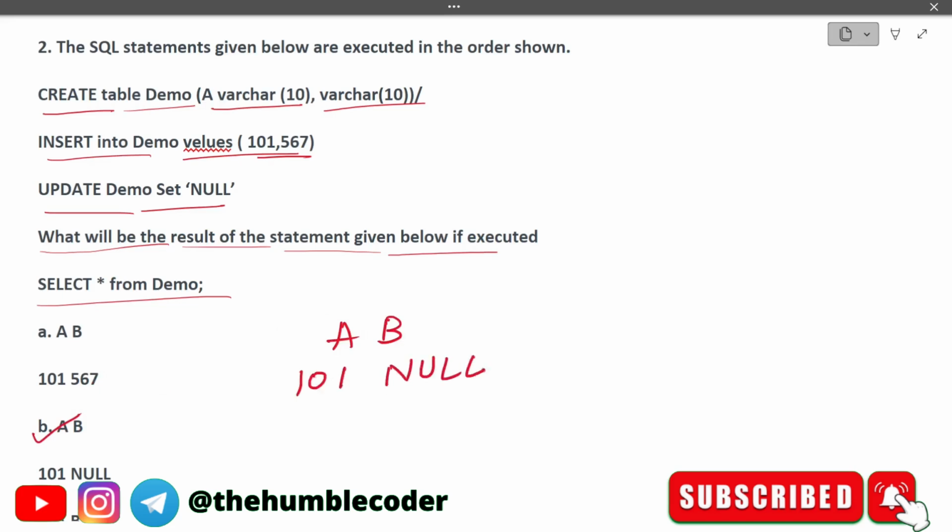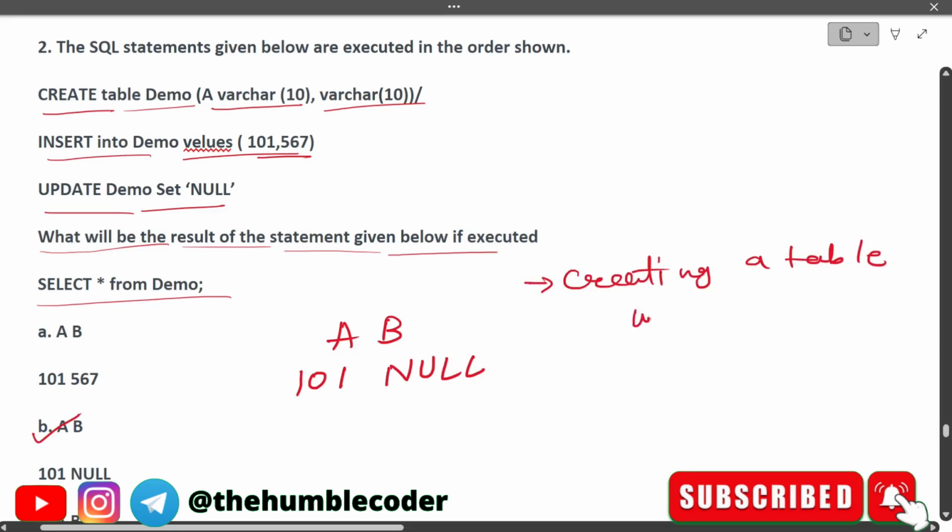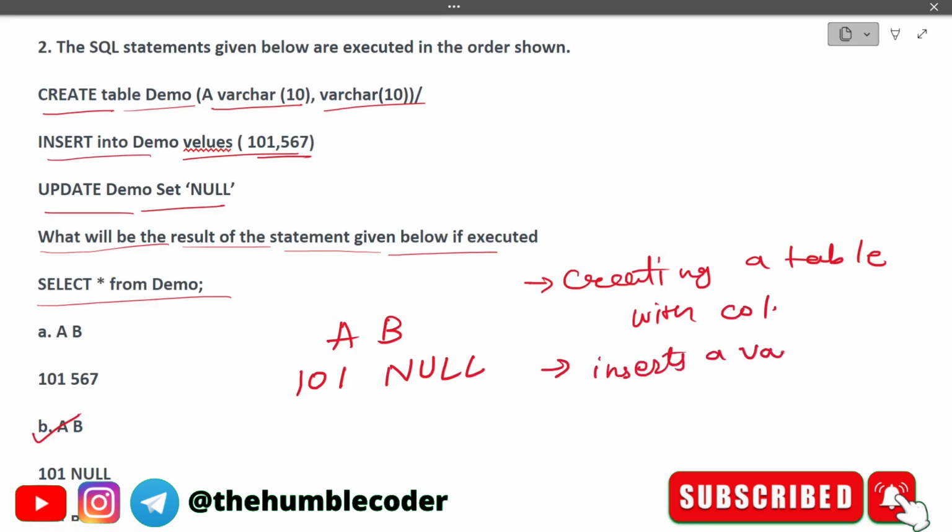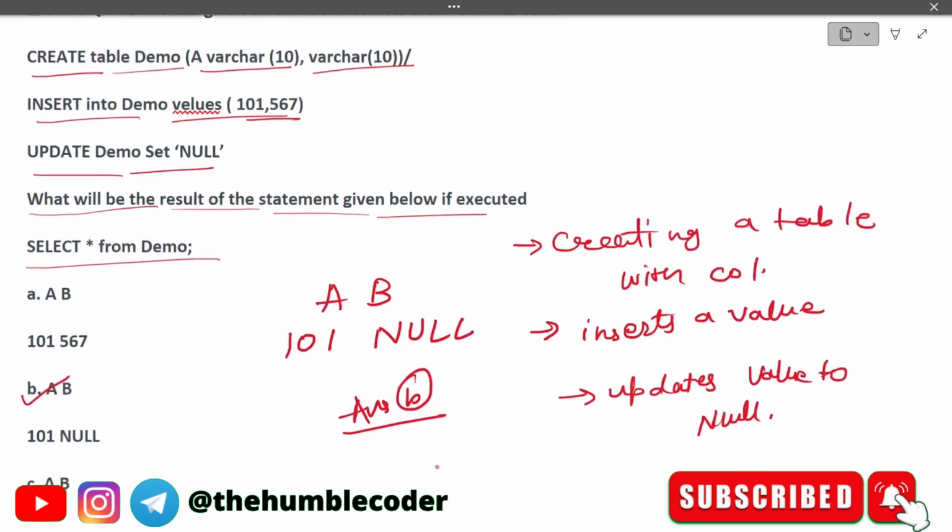Because as I mentioned, what is happening is the SQL statement is first creating a table with columns, then inserts the value in that, and then updates the value to null. So hope you found the answer. The correct answer for this question is option number B. Moving on to the next question.